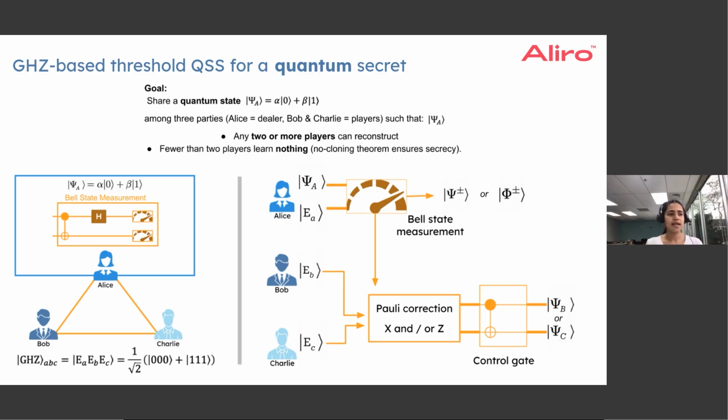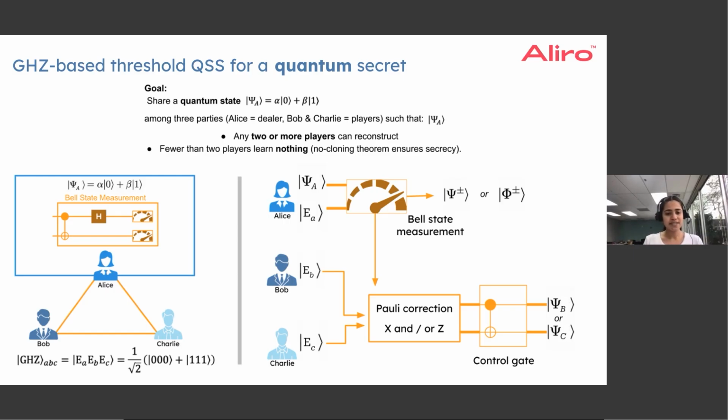And how is this done? In the teleportation protocol, the first end node who has the quantum state performs a Bell state measurement with her photon in the entangled pair that is distributed across these two end nodes. And the result of the Bell state measurement is shared with the other end node, and the other end node user now applies correction operations on his photon, and that would result in the photon that he has transformed into the same state that Alice, or the first node, originally had.